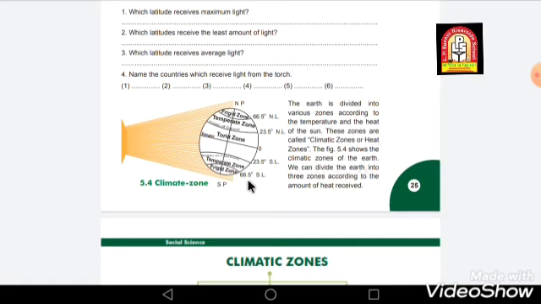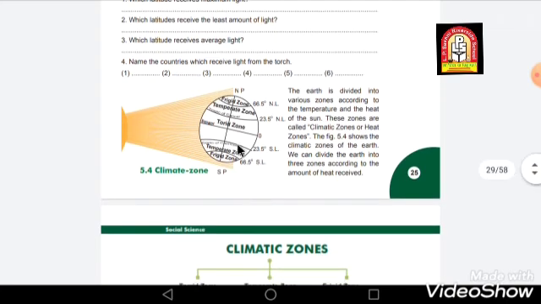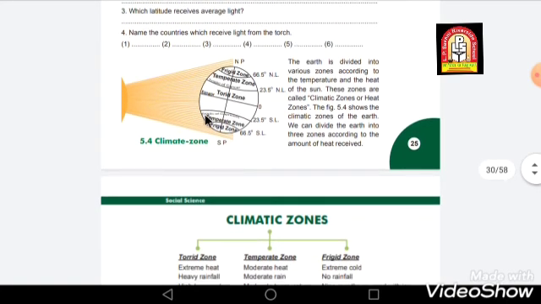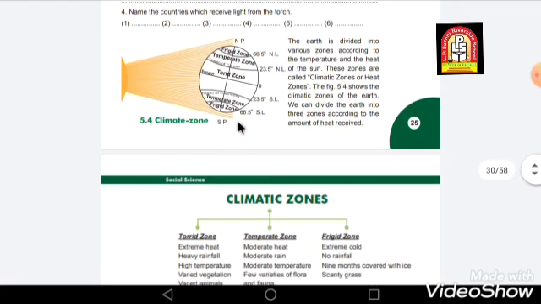We can divide the Earth into 3 zones according to the amount of heat received. As I told you, heat is not falling on all the parts equally, so we have divided the Earth into different zones according to the amount of heat received on a particular zone.